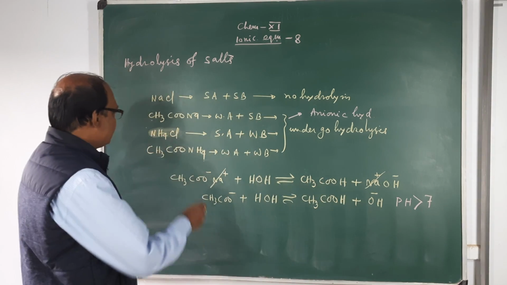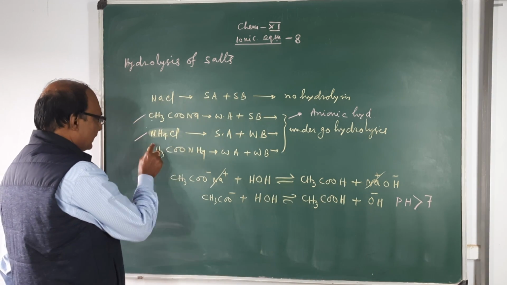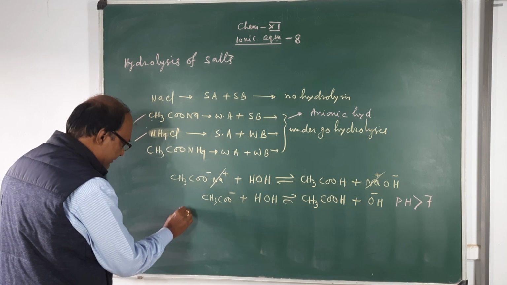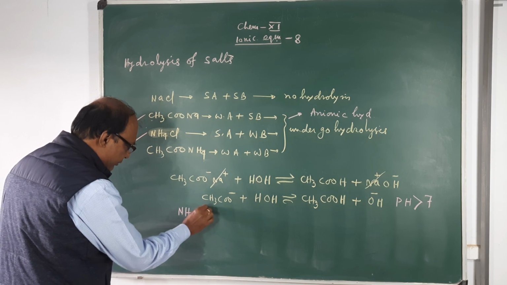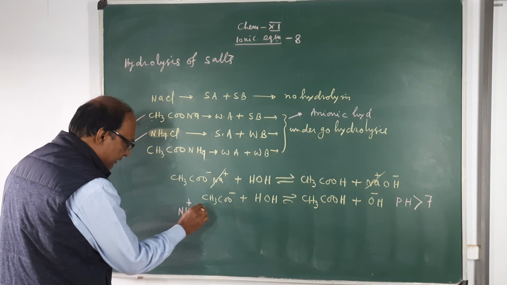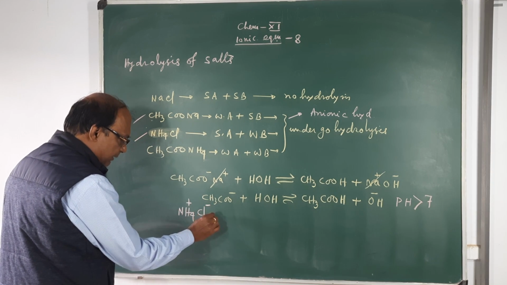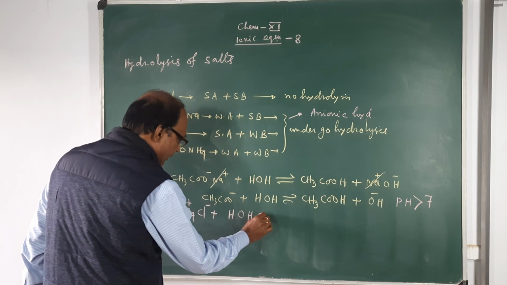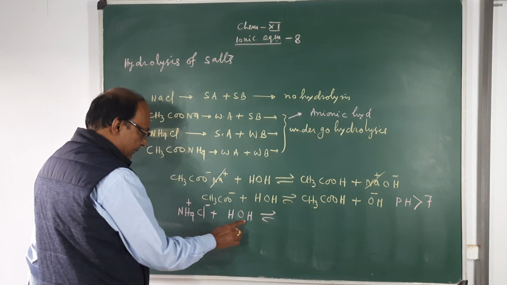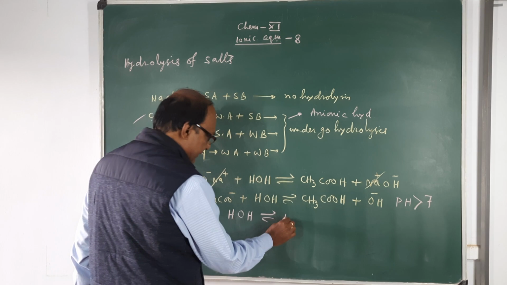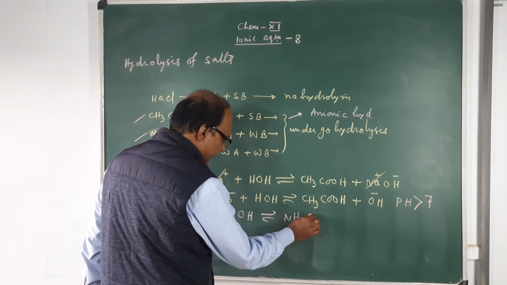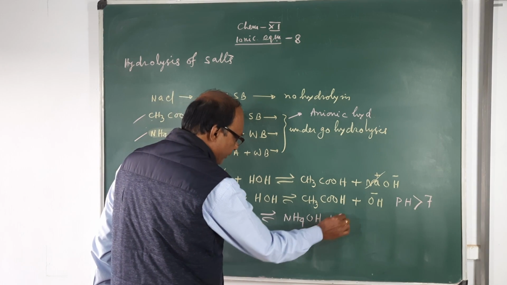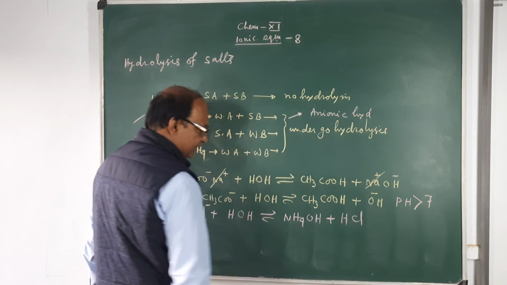Now see the third case, ammonium chloride, NH4Cl. NH4Cl is a salt ionized as NH4 plus and Cl minus, plus water, a weak electrolyte. Complete the reaction: ammonium hydroxide NH4OH plus hydrochloric acid HCl.